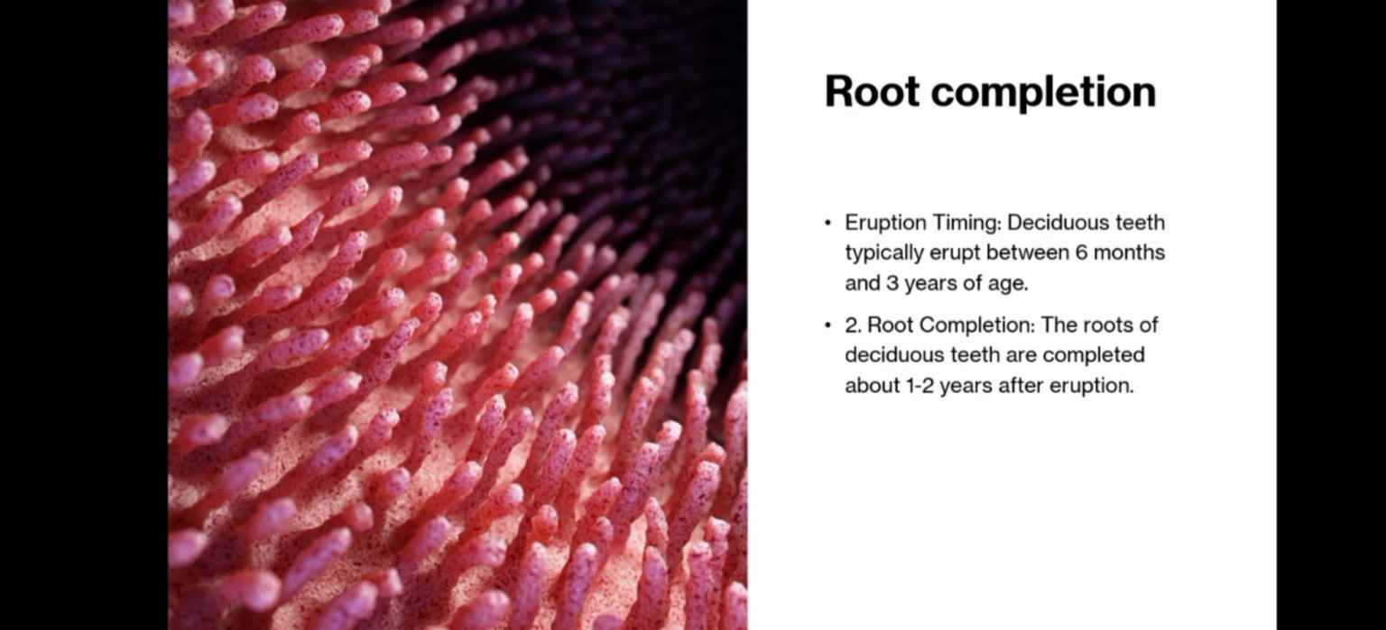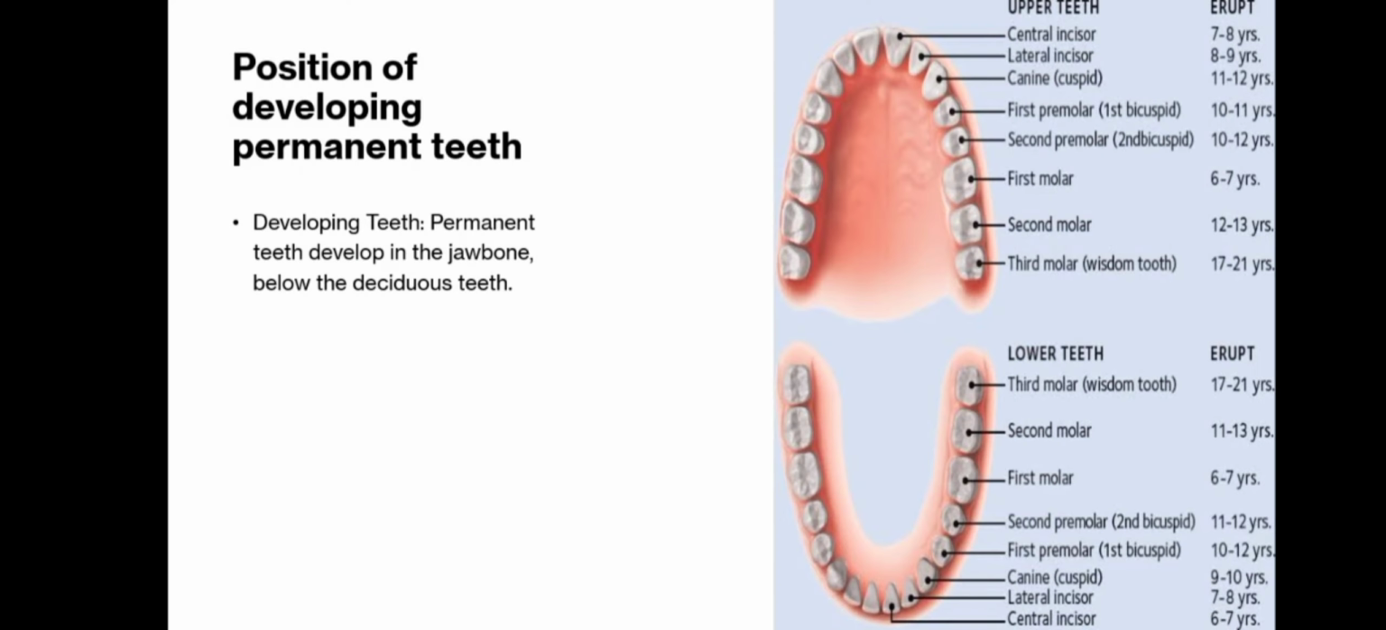Root completion. Each tooth completes root formation approximately 1 to 2 years after eruption, needed for support and stability of the tooth. Position of the developing permanent teeth: anterior permanent teeth develop lingual to their primary predecessors. Posterior permanent teeth develop in a vertical alignment beneath the primary molars. Malposition can result in impaction, ectopic eruption, and crowding.